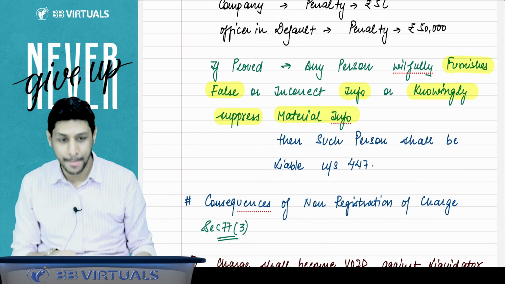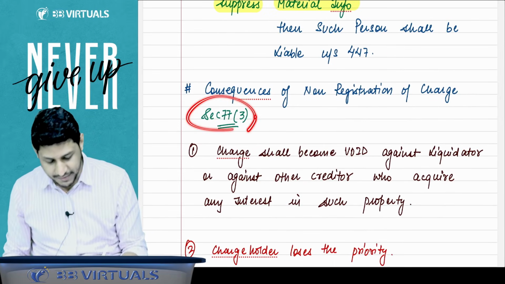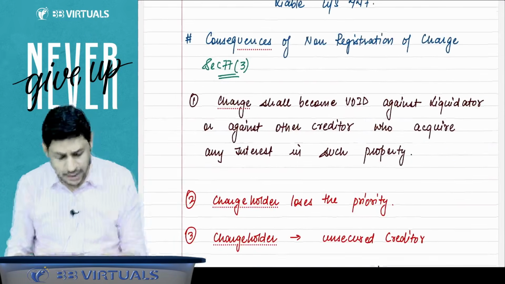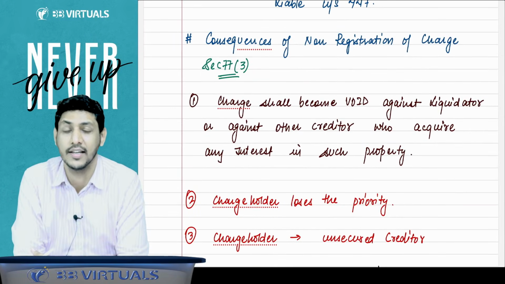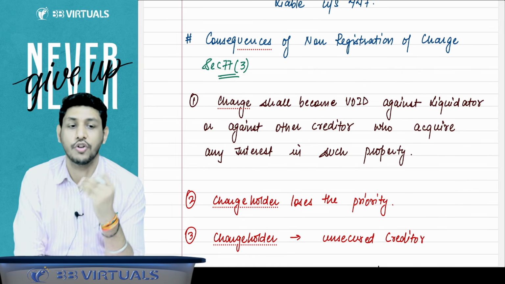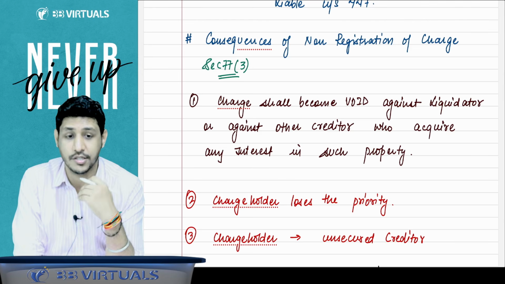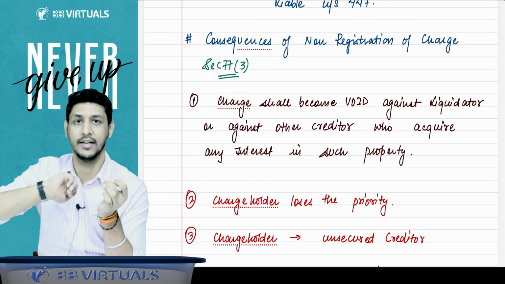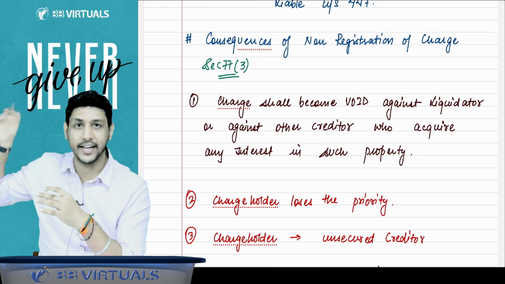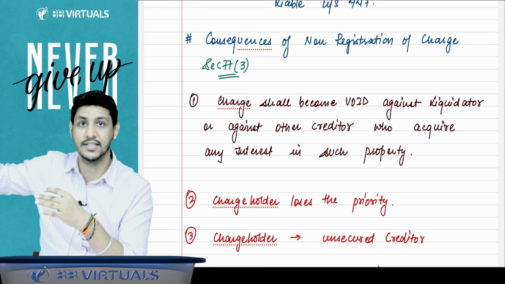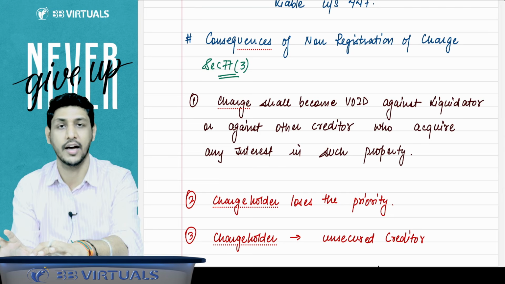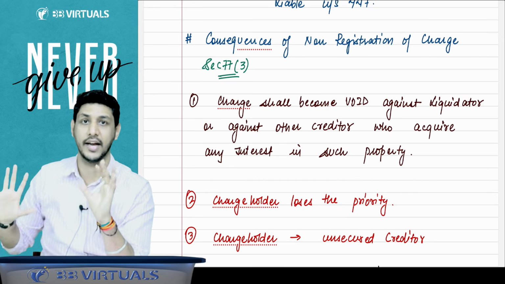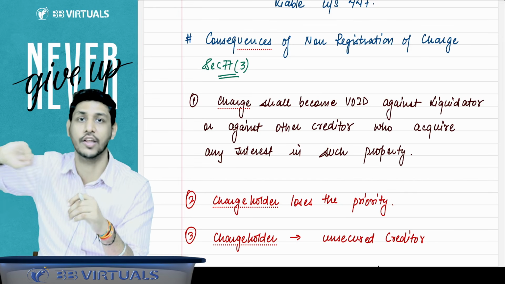447 is for fraud. Now relate the section 77 subsection 3 consequences with the consequences of section 86. Sir, what is section 77 subsection 3 saying? It says what the consequences are when the charge is not registered. The charge shall become void against the liquidator. It means if you have created a charge but have not registered that charge, and now the company goes into liquidation, the liquidator will consider that charge as a void charge, and that lender will be treated as an unsecured lender.